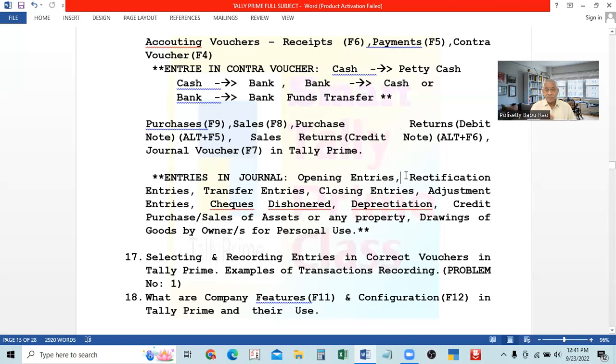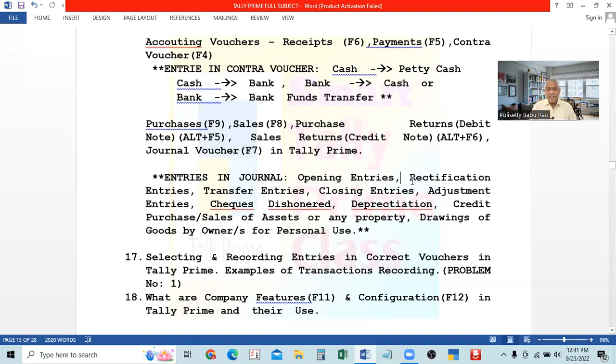Next, rectification entries. Rectification entries in manual accounting: when there is an error, we should not erase it or overwrite it. That is why we have to rectify the error by passing another entry. So that rectification entry is entered in the journal. That is journal proper in manual accounting.